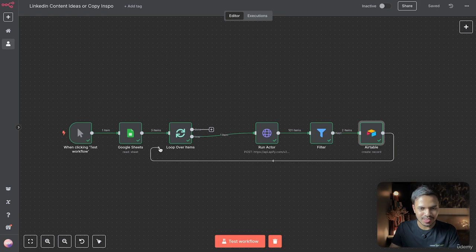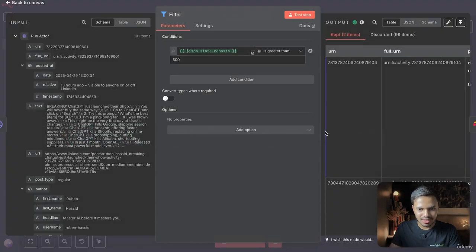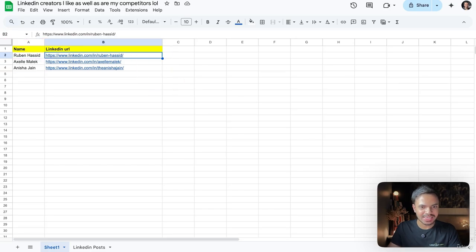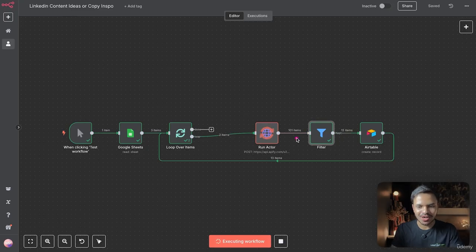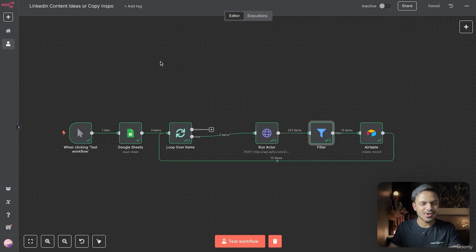And next, what we want to do is circle back so that it will run for the second creator in your Google Sheet or in your Airtable. So let's decrease to, let's say, more than 200 repost. Let us click on save and let us test our workflow for all of these three creators. Alright, so it is working. From 101 items, it is able to find 13 items that have more than 200 repost. So if we go back to our Airtable, awesome. So that's how you can use this type of automation in order to find out the best performing posts so that you can take inspiration from it.